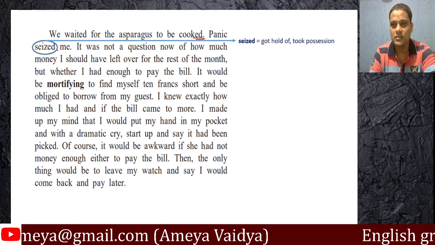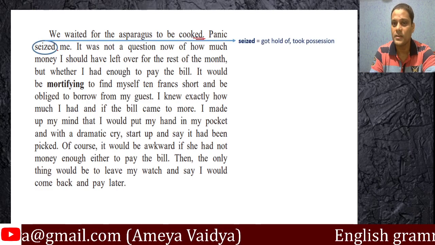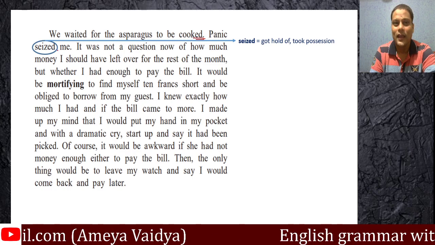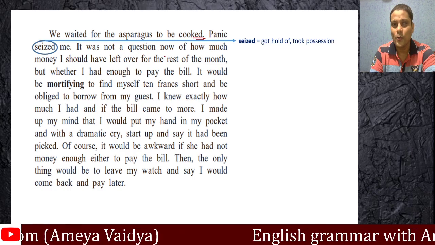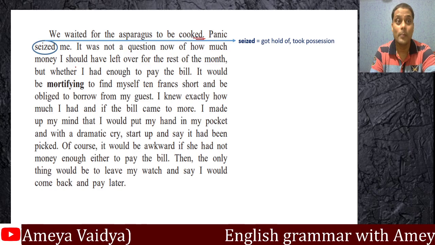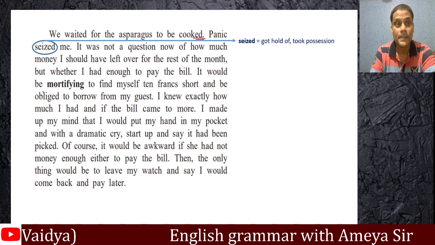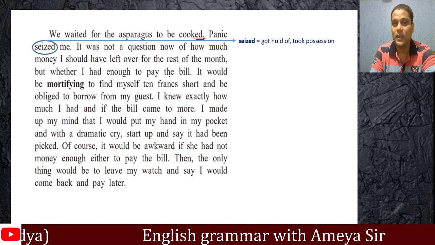What do you mean by seized? Got hold of or took possession. The writer really was panic stricken. It was not a question now of how much money I should have left over for the rest of the month, but whether I had enough to pay the bill.